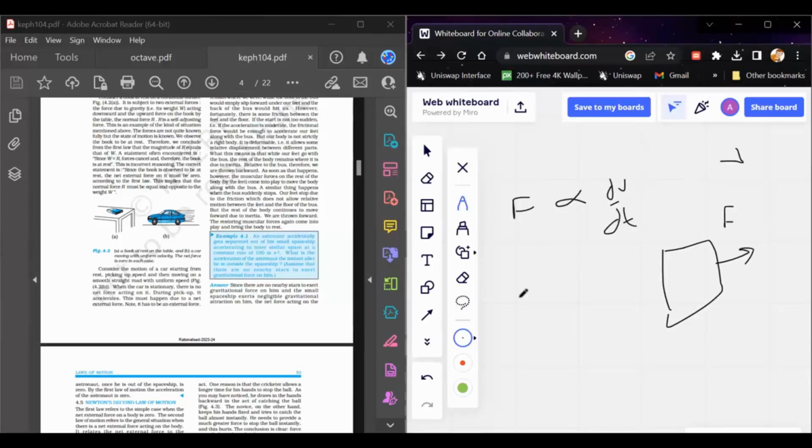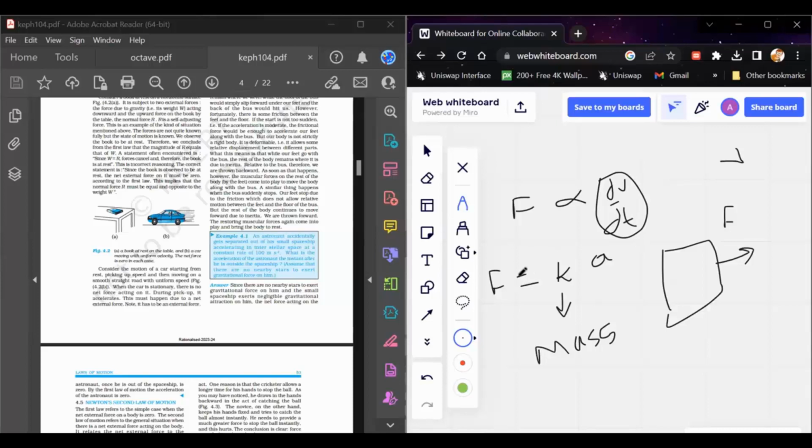If we remove the constant terms of this expression, this becomes force equals k times acceleration. Because what we have learned in the chapter on kinematics, the rate of change of velocity is also known as the acceleration of the body. So the force can be written as k times a, and this k is nothing but the inertial property of the body, which is basically the mass of the body.